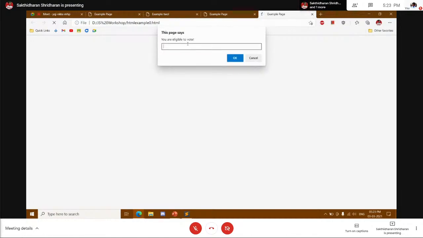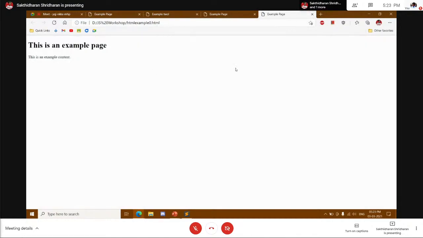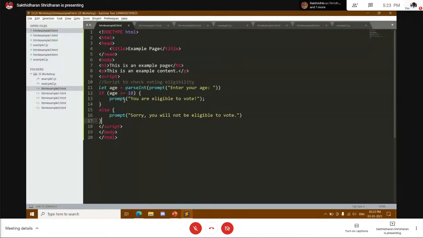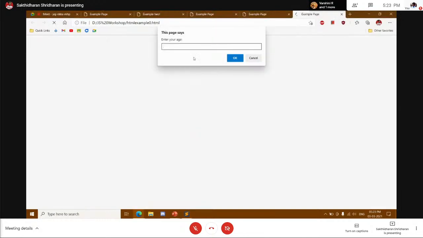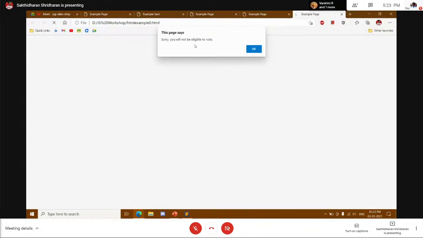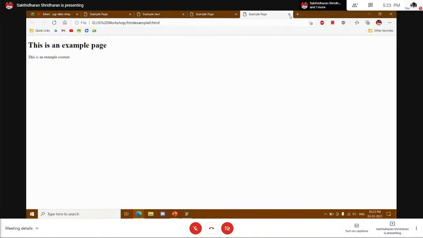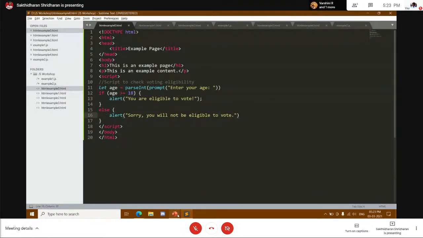But you can see it asks for input here. That's because instead of alert, I've given a prompt here. So that's why it's asking for an input. So change this to alert. I think now we are good to go. So if we enter age, for example, let me assume my age is 10, and it says sorry, you will not be eligible to vote. Simple, done. So that's another simple piece on how conditions work here.